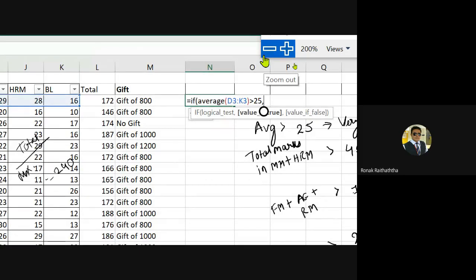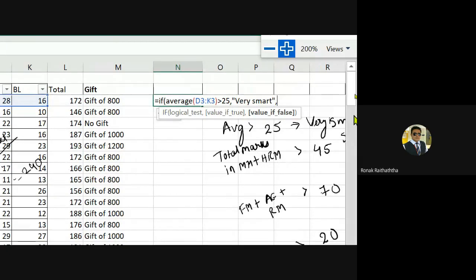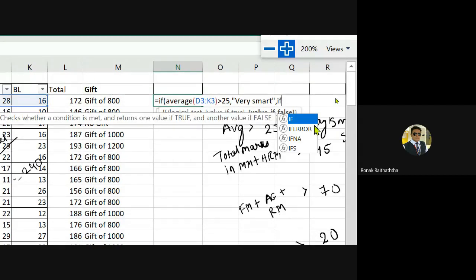Okay, so if this is satisfied, then I guess we want to write this one, that is very smart, closing the double inverted comma, then pressing the comma. If this is not satisfied, then we want to check the total marks in MM and HRM shall be more than 45. So again inserting if over there, opening the bracket.